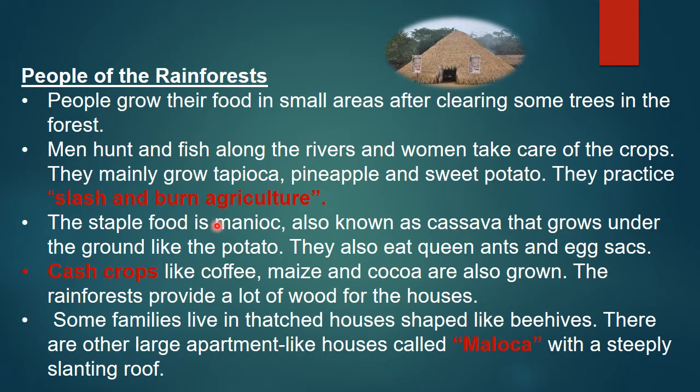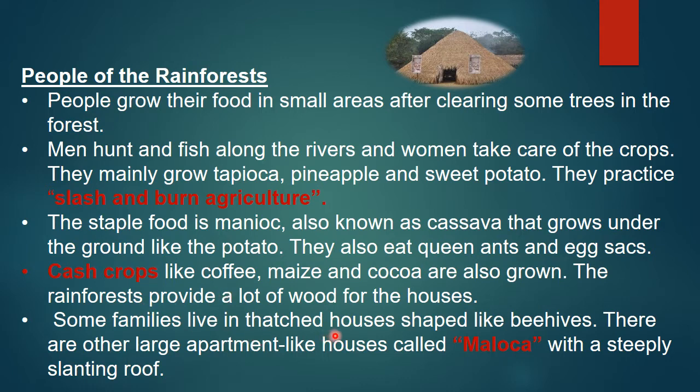The staple food is manioc, also known as cassava, which grows under the ground like potato. That is their staple food, which they eat most commonly. They also eat queen ants and egg sacs. Then some cash crops like coffee, maize and cocoa are also grown.